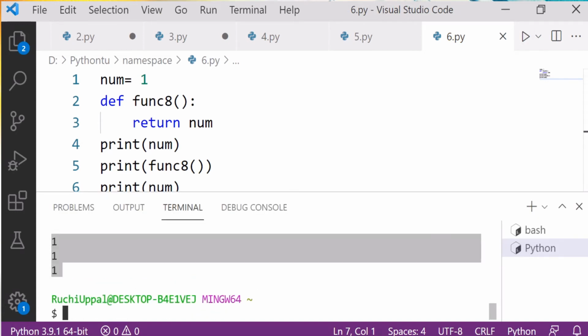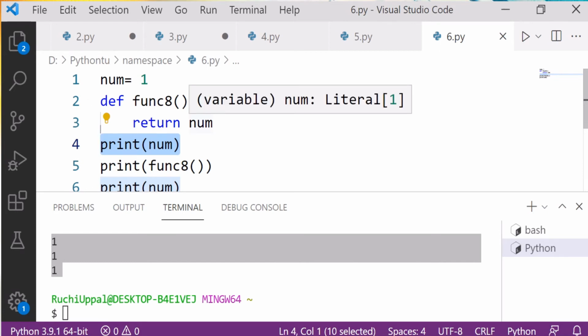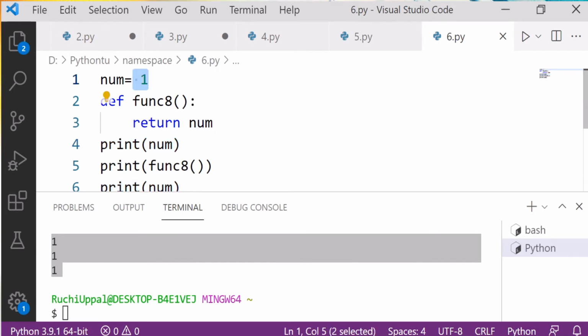Yes, so I got the output 1 1 here. When this is executed, what will happen here? It will return the value 1. So what is the use of return over here? See, there is no variable inside the function with the name num, so it will access the global variable only. That's why it is giving us the value 1.